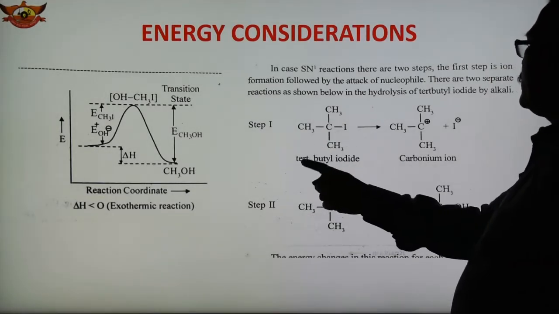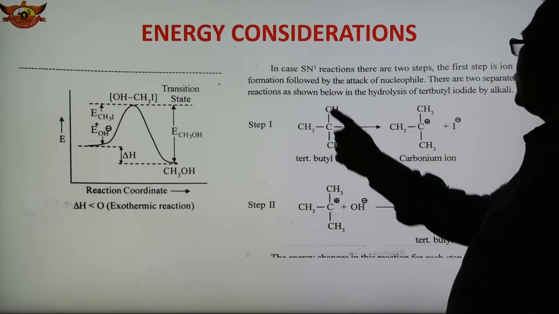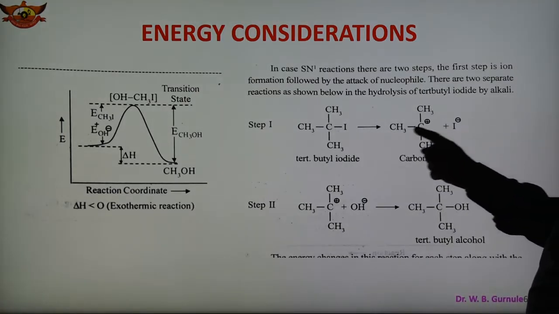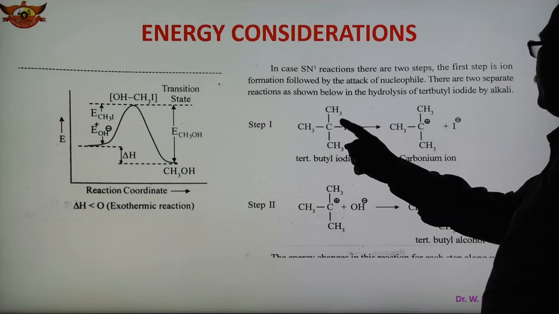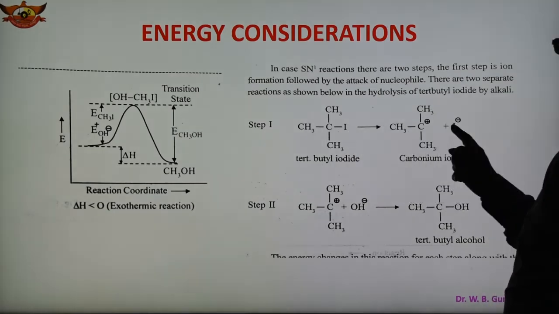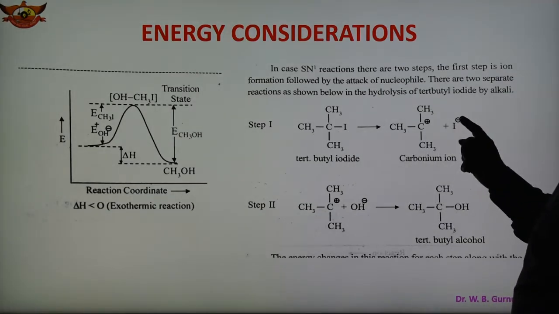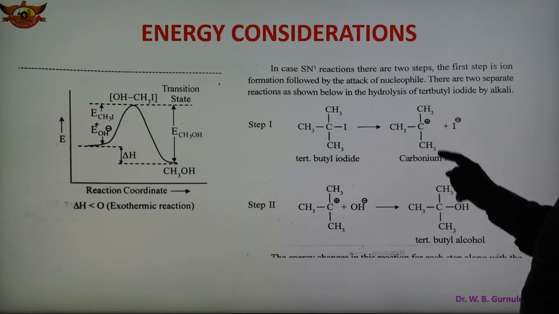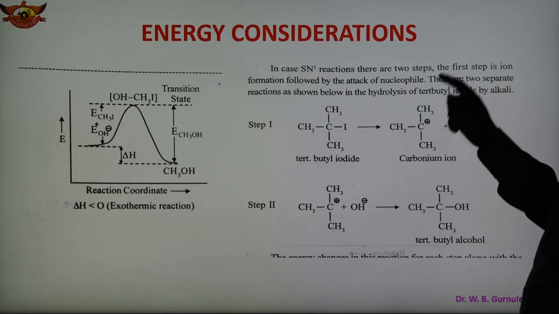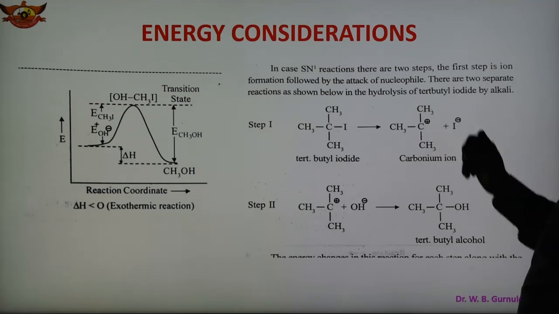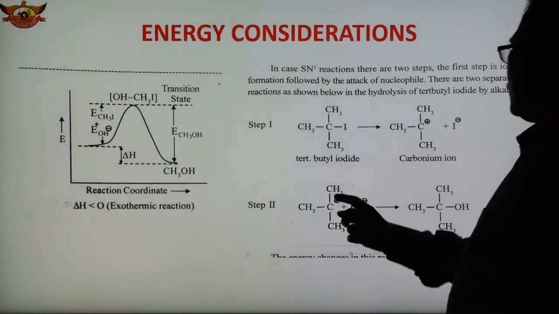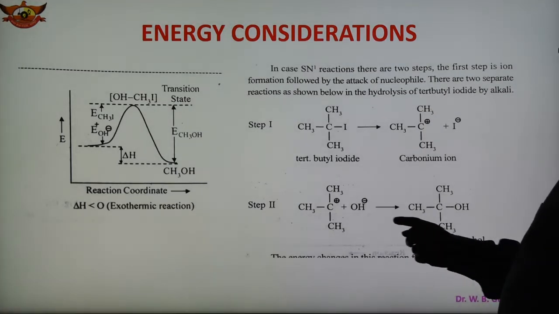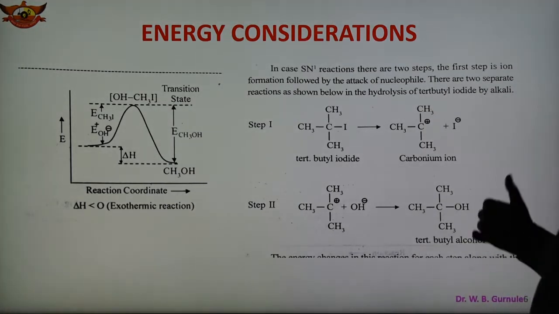In step 1, tertiary butyl iodide undergoes ionization. Here the bond breaks, and iodine is electronegative, so the electron pair goes with it and it becomes negatively charged, and this carbon becomes positively charged. This is the formation of the carbonium ion. So the first step is the one in which the carbonium ion is formed, and in the second step the carbonium ion reacts with the hydroxide ion, OH minus, forming tertiary butyl alcohol.